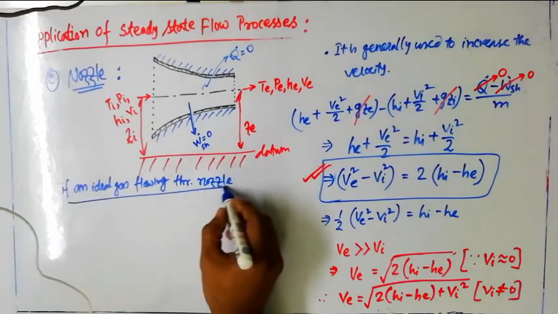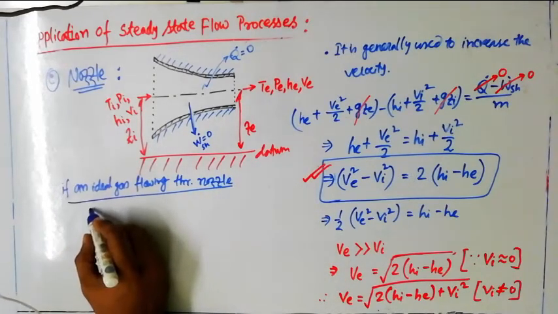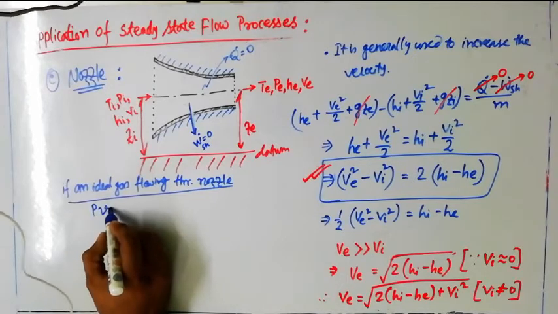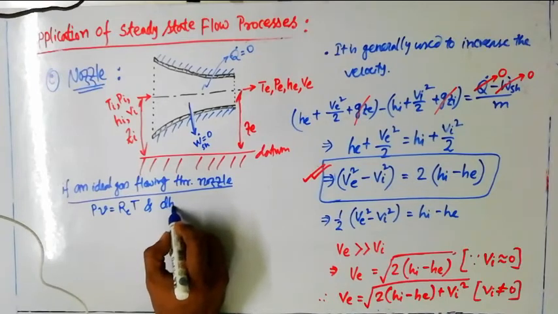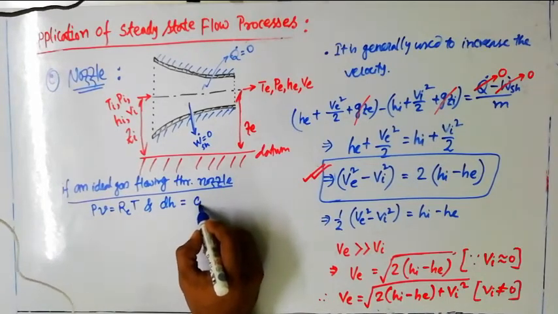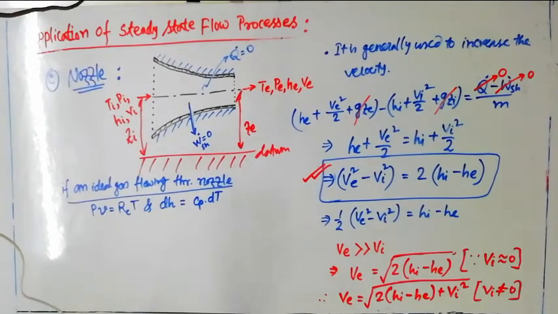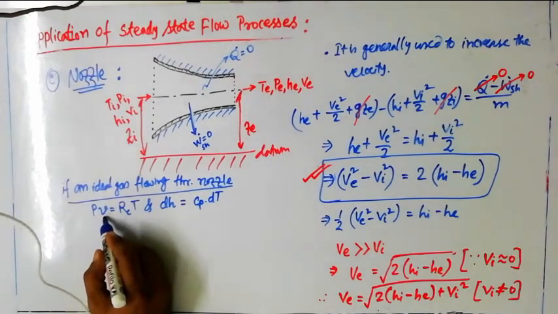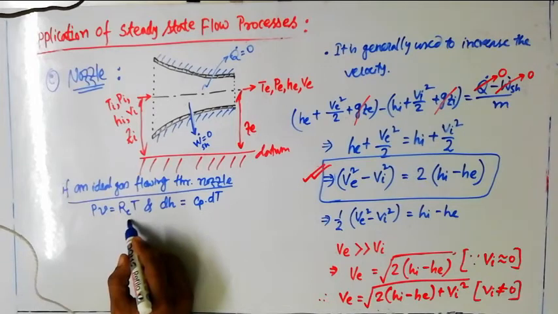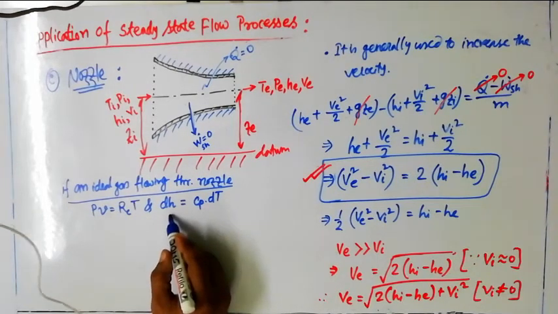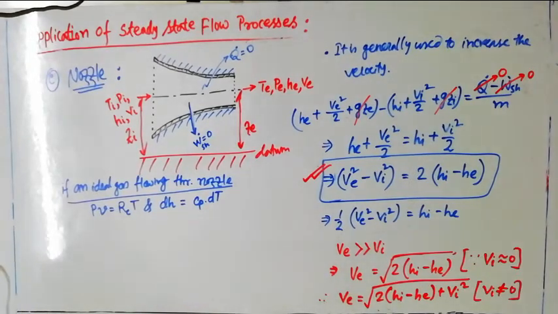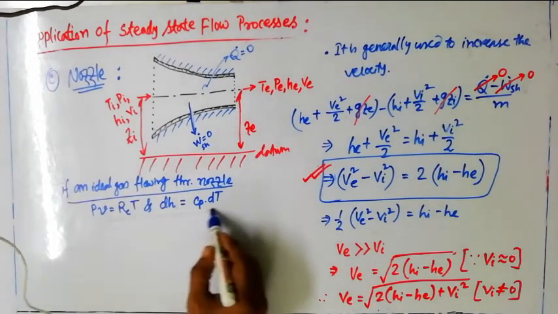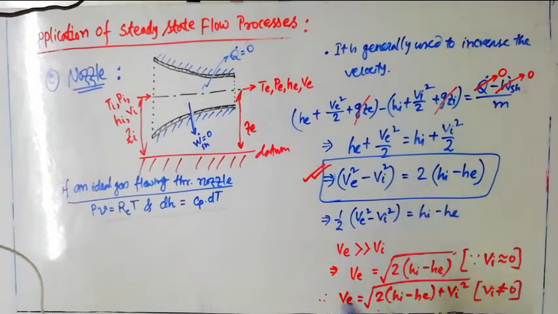In the case of an ideal gas we can use Pv equals RT and dH, the change in enthalpy, equals Cp dT. Both of these equations are known to us. Mind that v is the specific volume, R is the characteristic gas constant, dH is the change in enthalpy, Cp is the specific heat, and dT is the change in temperature. So using these two equations, I can convert that equation in terms of pressure and temperature.